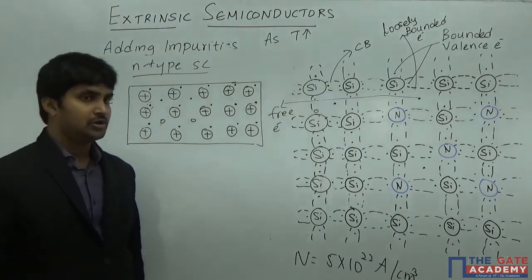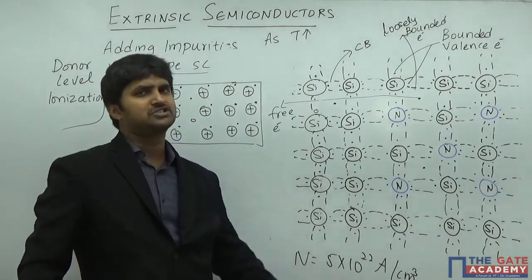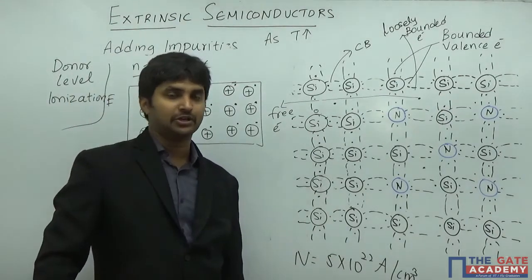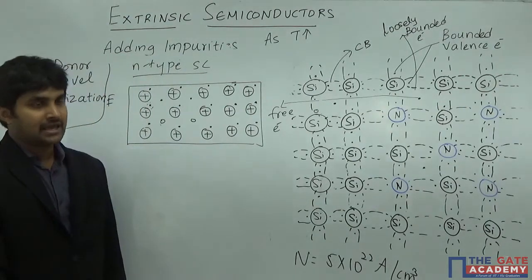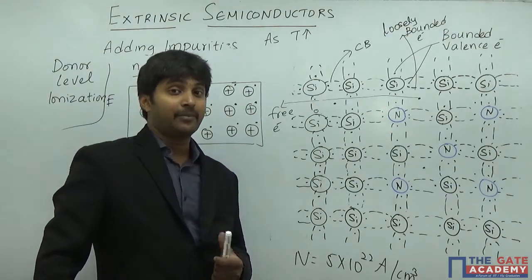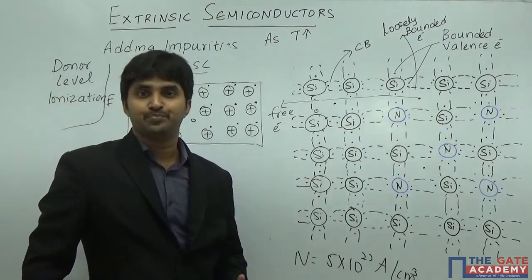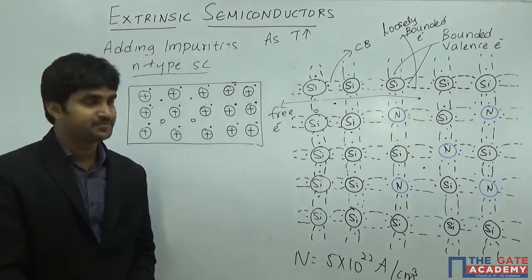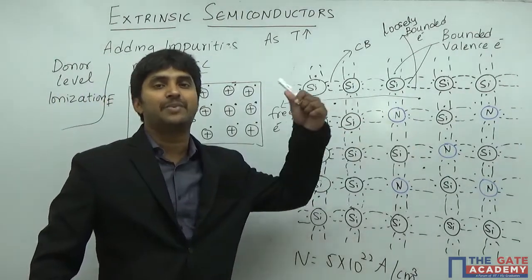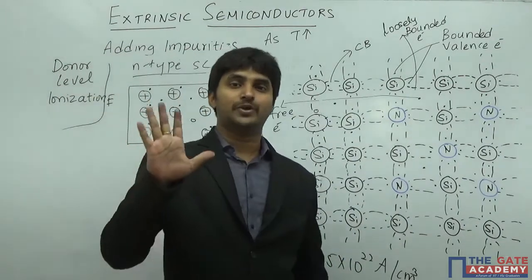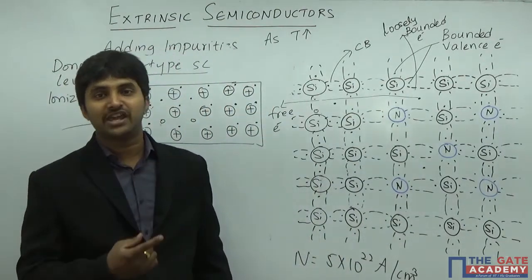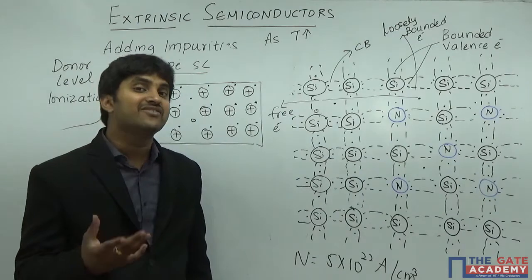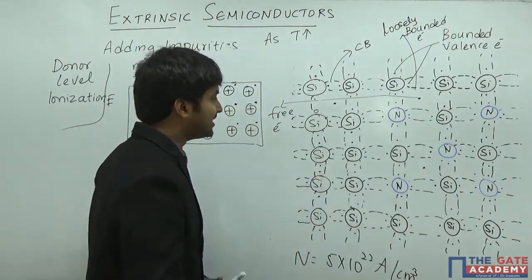Now we are going to move on to discuss a P-type semiconductor, and the process is almost the same. There is not going to be a great amount of difference between the N-type and the P-type semiconductor, except that here the impurity that you are going to introduce is a trivalent impurity, which has only 3 electrons in its valence band. That is the difference. The nitrogen atom, which is a pentavalent impurity, has 5 electrons, so it contributes 1 electron each. Now the scenario is completely opposite: a trivalent impurity is only going to have 3 electrons. Now let us see that particular case.